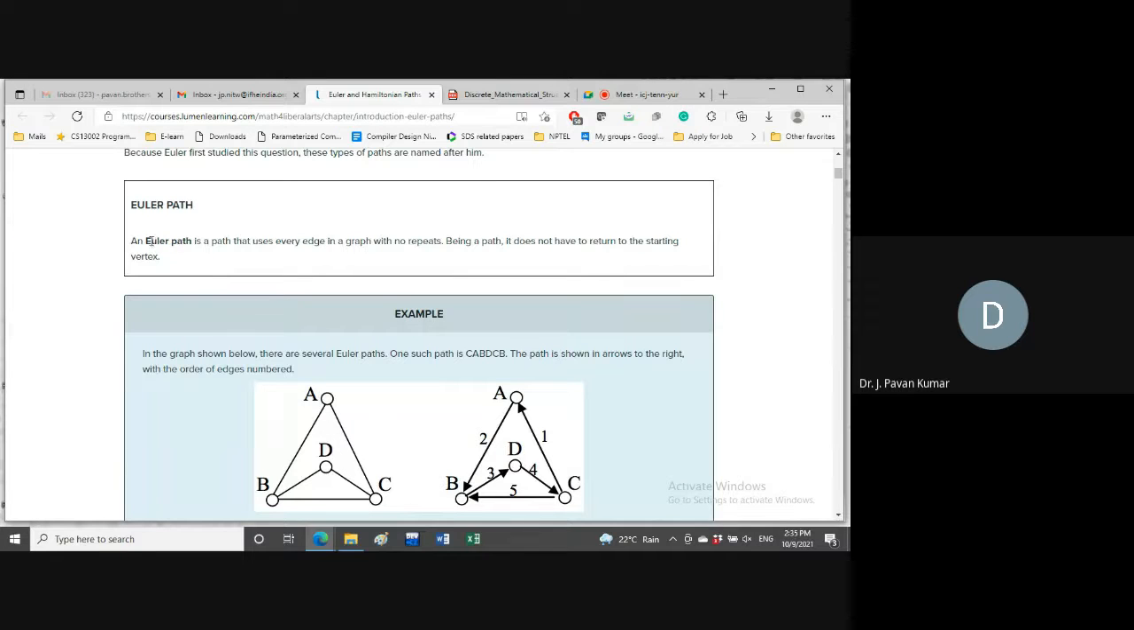Basically, what is Euler path? It is a path that uses every edge in a graph exactly once. Okay, every edge of the graph we have to cover exactly once. Then we can say such kind of path as Euler path.